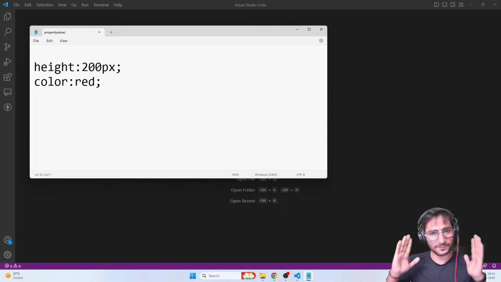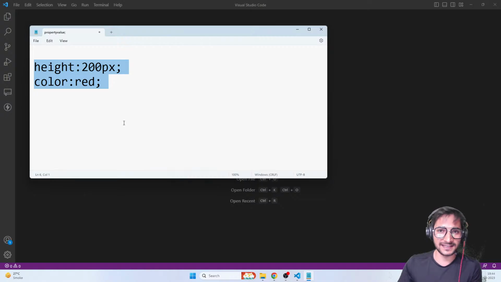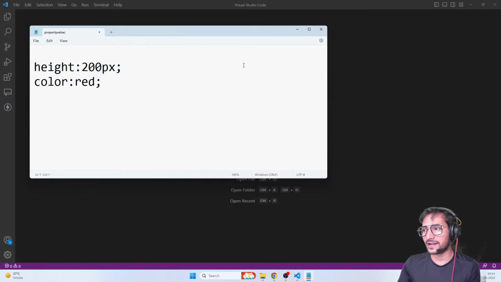Okay, again, just to sum up what we have learned till now. CSS is just a language that you use to stylize your HTML content. When you say stylize, that means arranging, aligning, giving height, width, and all that stuff. CSS is always written in property colon value format. Now what we have to see is how to apply CSS onto the elements. So let's go and let's start.